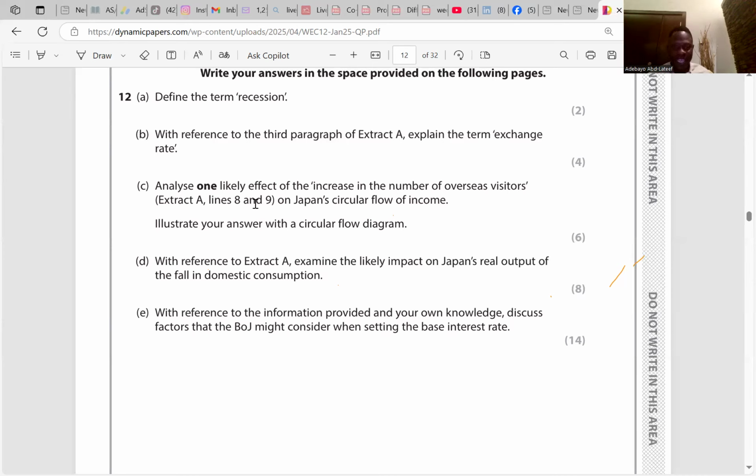With reference to extract A, examine the likely impact on Japan's real output of a fall in domestic consumption. Real output implies output that has been adjusted for inflation. That's the first point there. Consumption is a component of the aggregate demand, yes or no? So we have C plus I plus G plus X minus M. Are you with me, please? Good. A fall in consumption is likely to reduce aggregate demand within the economy because consumption is part of the AD.